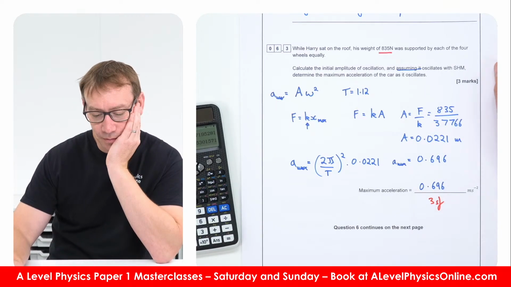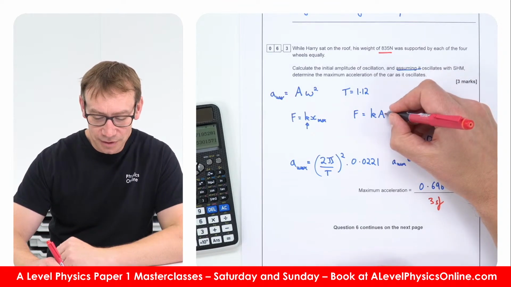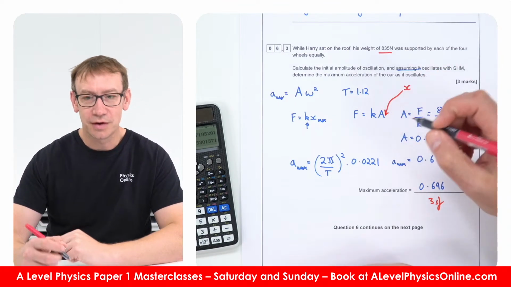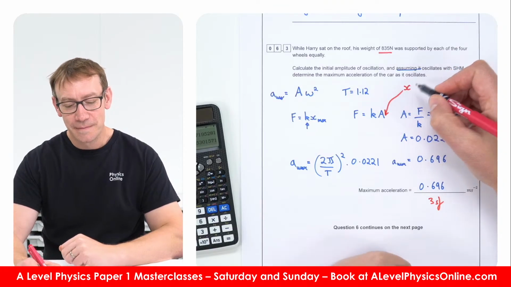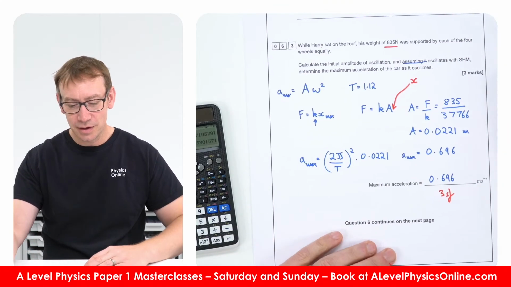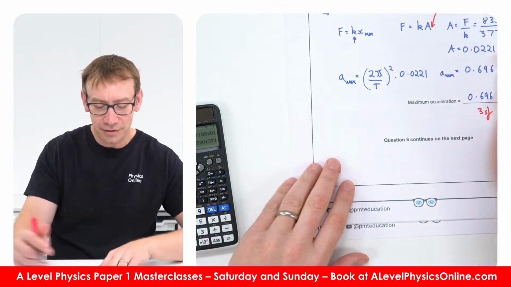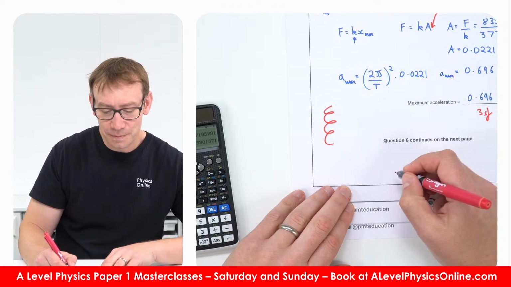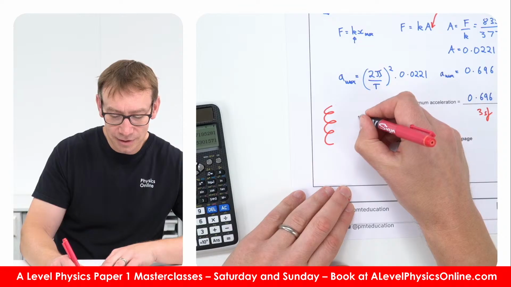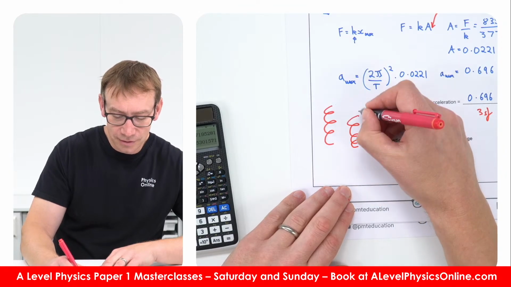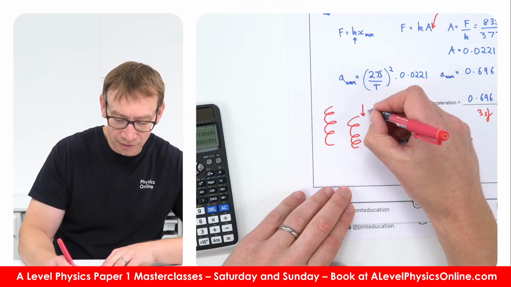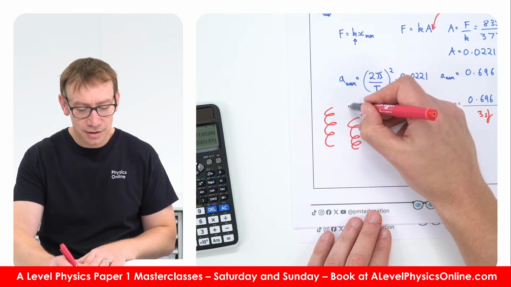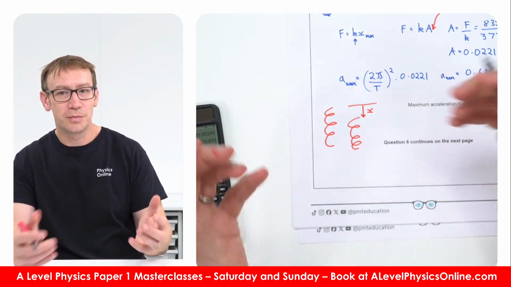The displacement A is the amplitude, which is going to be the maximum displacement. If we imagine we've got a spring on that car, when Harry gets on it, he's compressed it by a certain distance x, which is effectively the extension or the compression of that spring.